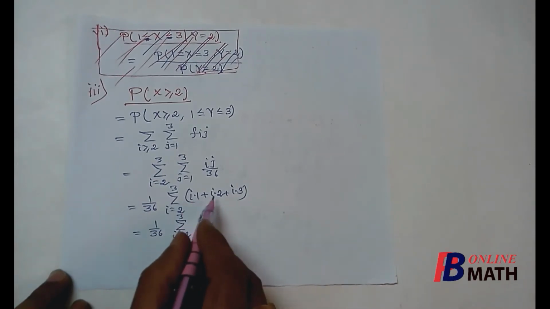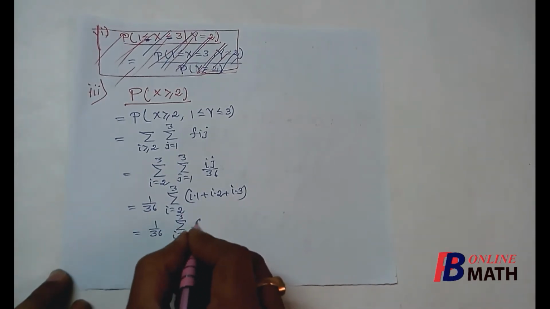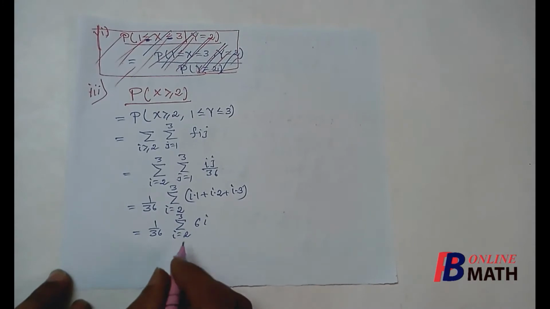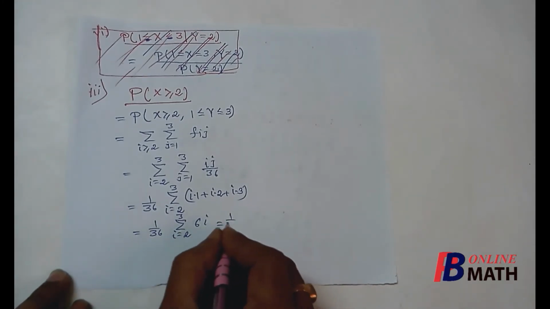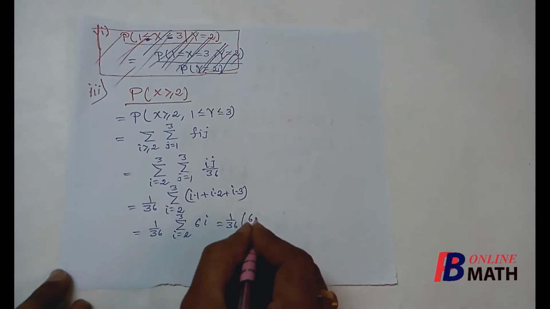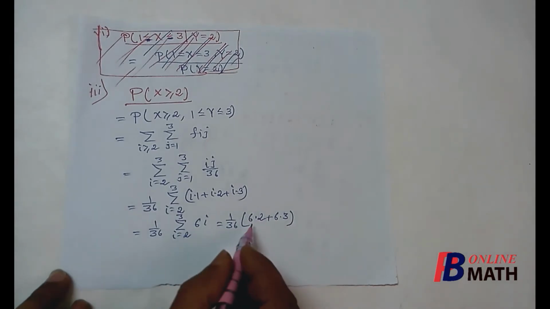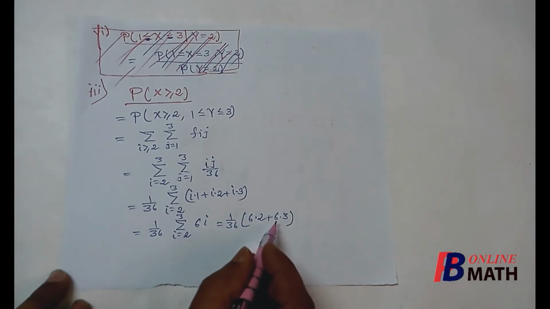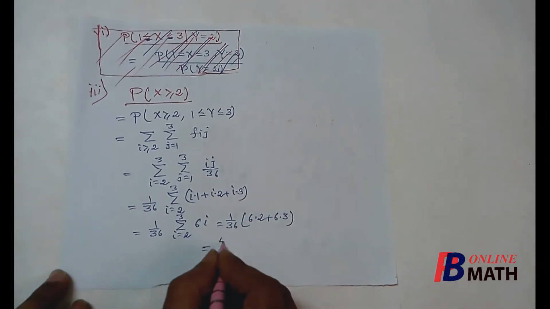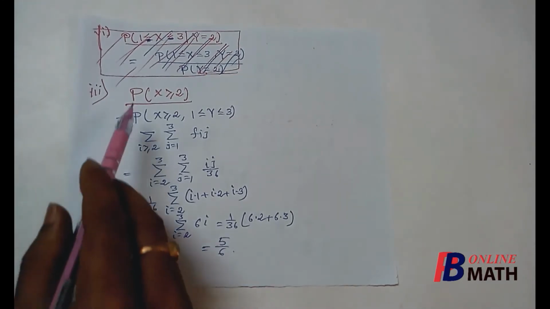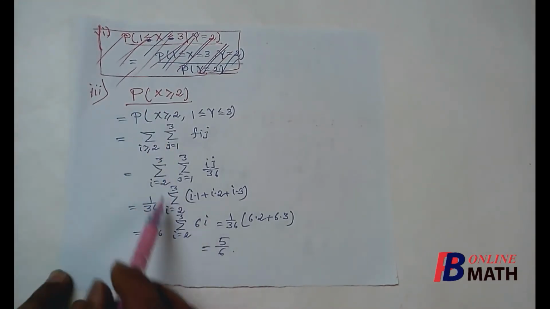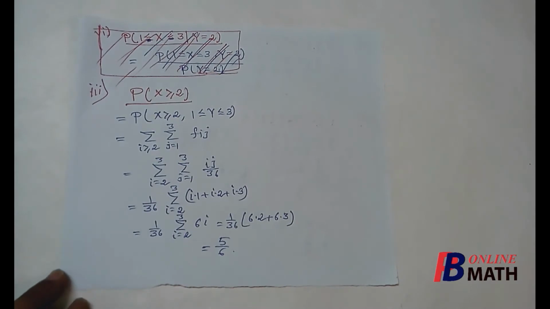It is i plus 2i plus 3i, so it is 6i. Now if we expand with respect to i, then this will be 1 by 36 into 6 into 2 plus 6 into 3, which is 12 plus 18, that is 30 by 36, that is 5 by 6. So the value of this probability is equal to 5 by 6.